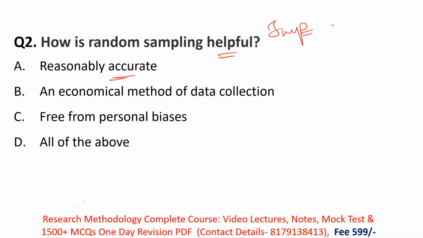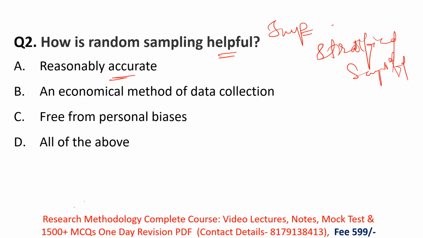Remember, stratified sampling, or stratified random samples, are generally more accurate in representing the population than simple random sampling. You will get accurate results in stratified sampling.